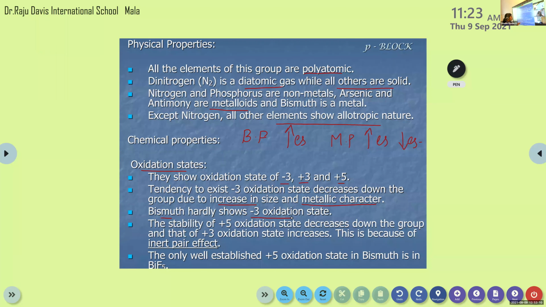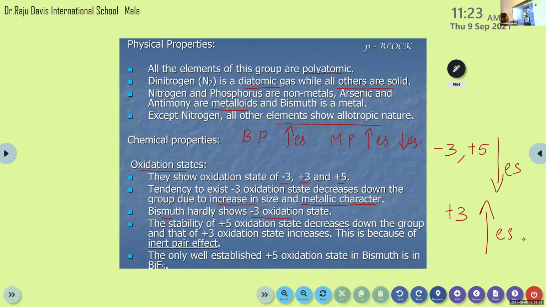Then the stability of +5 oxidation state also decreases down the group, and that of +3 oxidation state increases. So the tendency to exist in -3 and +5 oxidation states decreases, and the +3 oxidation state increases. Clear, children? For -3 and +5, the tendency decreases down the group, but the tendency to exist in +3 oxidation state increases down the group.